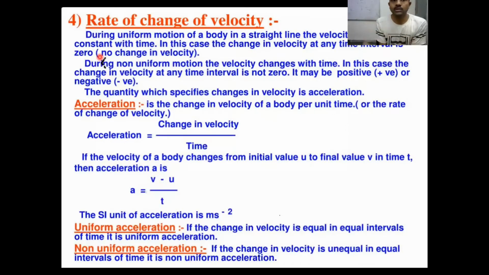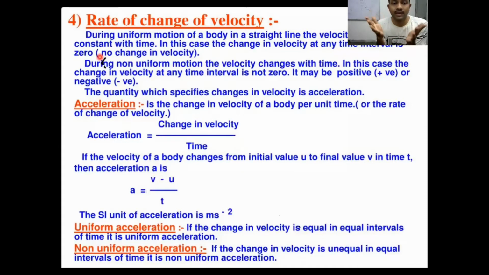So there is no change in the velocity, which means there is no acceleration. So when will you come to the acceleration term? When there is a change in the speed. If there is no change in the speed, there is no acceleration, right? Acceleration in that case is 0. You have to take acceleration as 0 in that case. You are maintaining the same constant velocity and you are moving in the same direction. That's why velocity is constant here, right? If velocity remains constant with time, in this case your acceleration is 0.